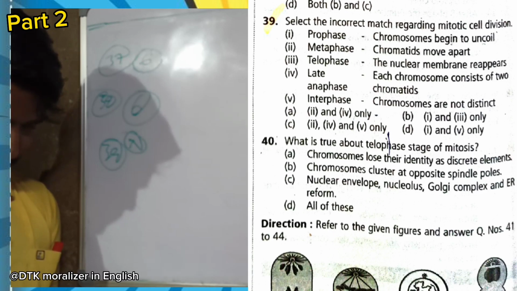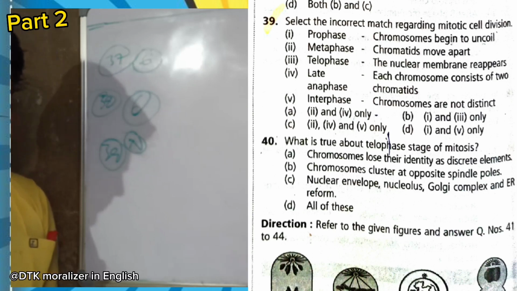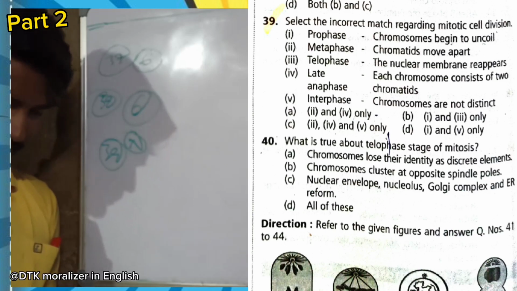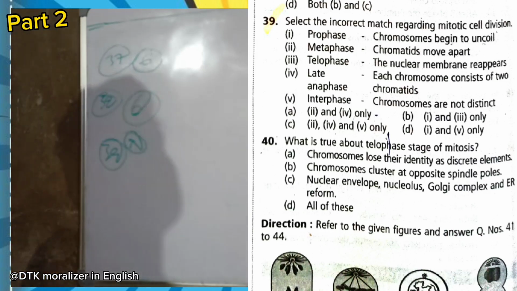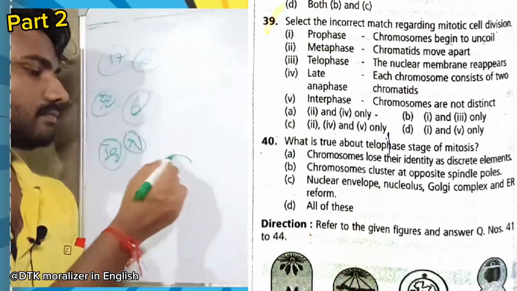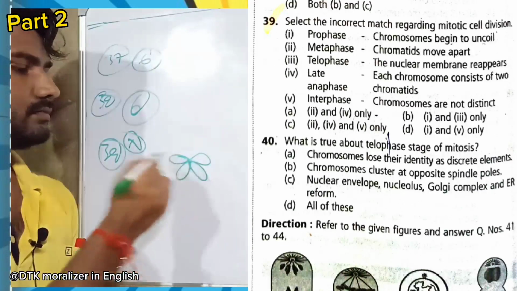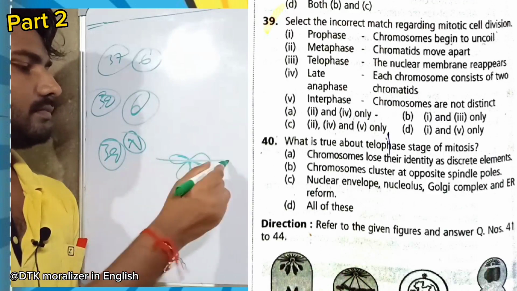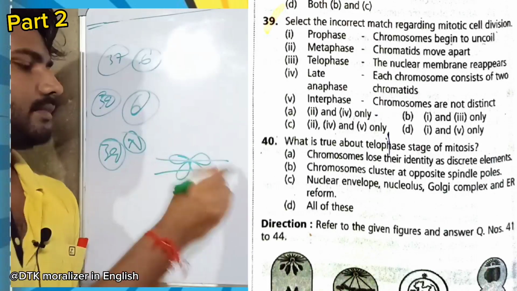Here 2 and 4 are incorrect. So option A will be the right answer. As you can see, assume it is a chromosome. Now the centromere is split.